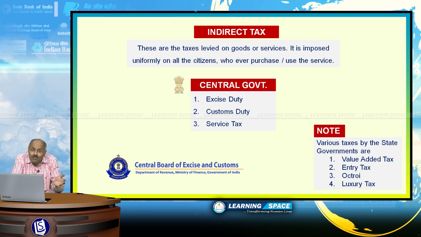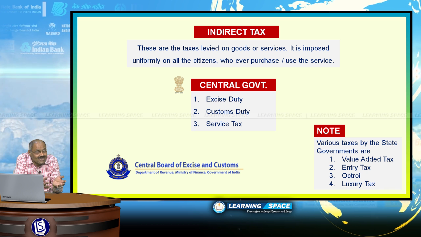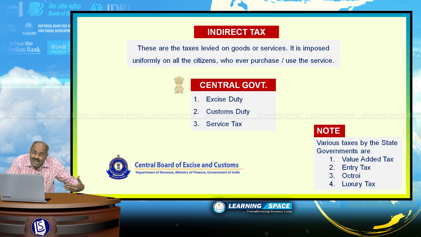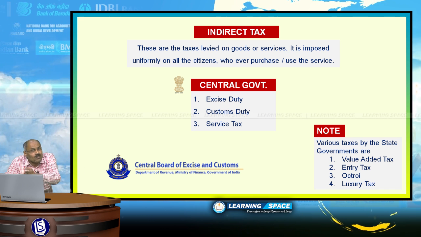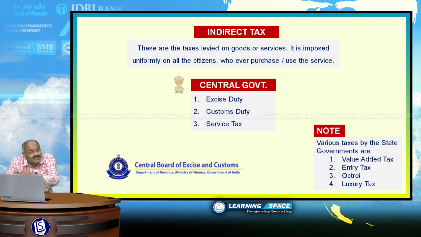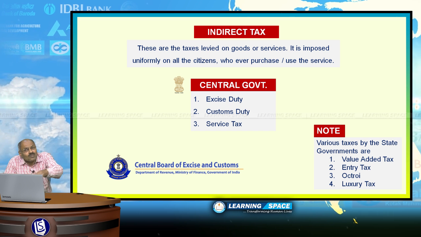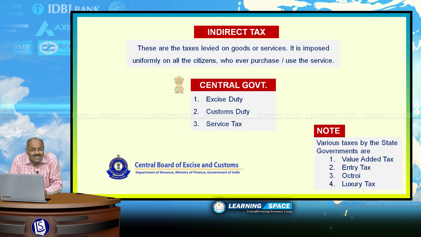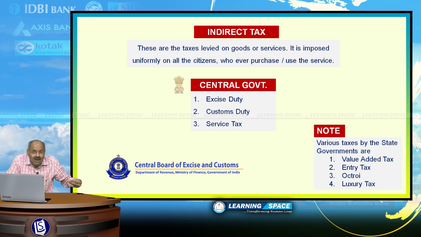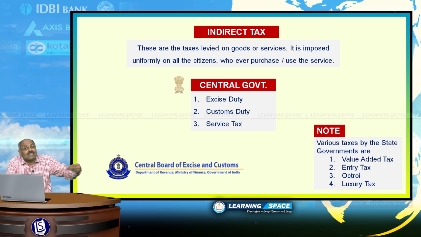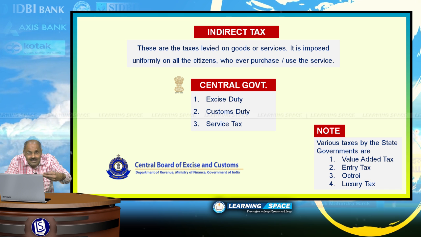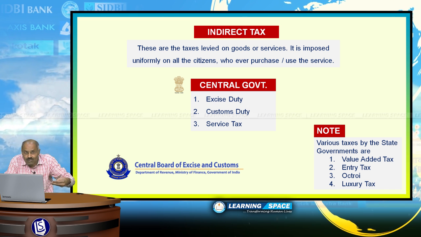Here central government imposes certain indirect taxes. Prominent among them are excise duty, customs duty, service tax. State governments also impose some taxes. They are value added tax, entry tax, octroi, luxury tax. So these are, put together, indirect taxes. And for the taxes collected by central government, the organization responsible for it is Central Board of Excise and Customs. That is under the Department of Revenue, Ministry of Finance, Government of India.